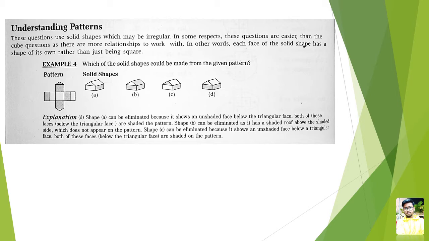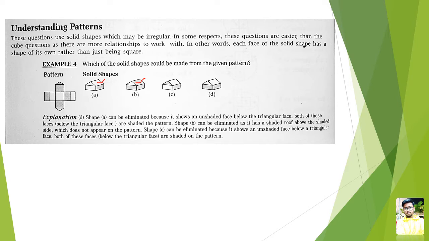Or else, you can compare between all the three figures and first find out the differences. In this question, it is very simple. You can easily understand that these are the non-shaded areas and these are shaded. But there will be more complex problems where you need to compare between figures and find out, in comparing A and B, what the difference is. For suppose, this slant area is non-shaded and this slant area is shaded.